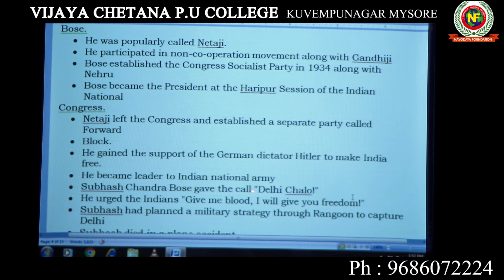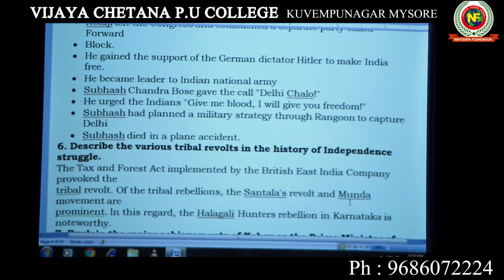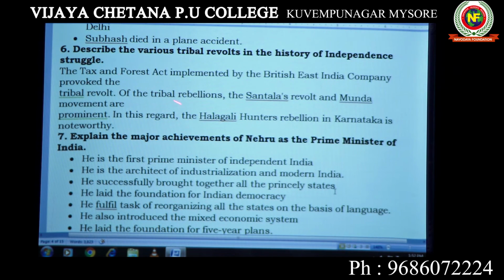Subhash Chandra Bose called "Delhi Chalo." Then he urged Indians, "Give me blood, I will give you freedom." So he opted for an iron blood policy, that means fighting against the British, and unfortunately he died in a plane accident. So these are all the things to be written as far as Subhash Chandra Bose is concerned. Then tribal revolt. Tribal revolt is also one of the major topics. You should not forget the names of the Santhals, Mundas and Hadagadi Bedas.